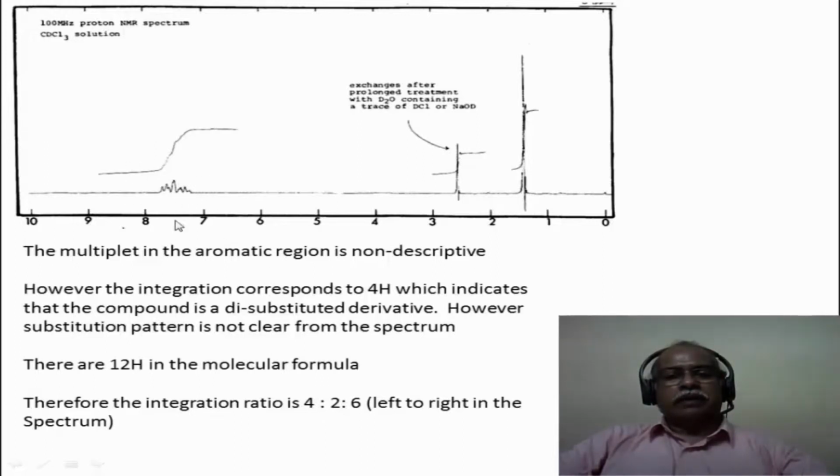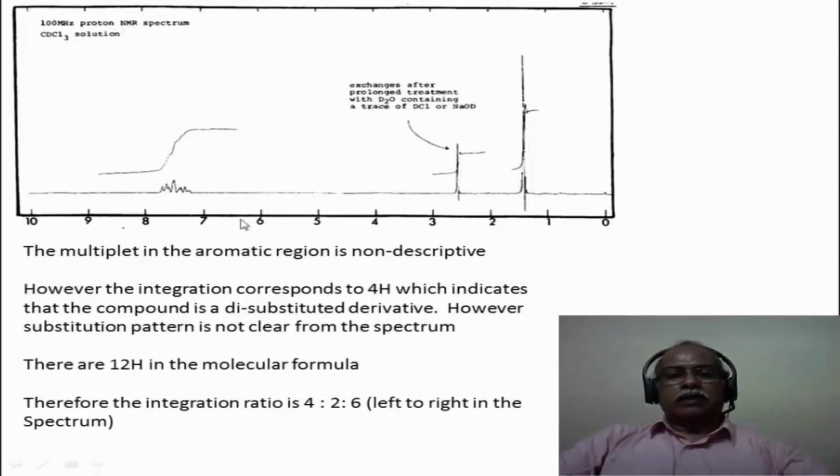The aromatic region is a non-descript multiplet. So one cannot figure out from the aromatic signals whether it is ortho-substituted, para-substituted or meta-substituted. The only conclusion we can arrive at from the aromatic pattern is that the hydrogen intensity corresponds to 4. The total number of hydrogens in the molecule is 12, so we now have to partition this integration for 12 hydrogens. If this corresponds to 2 hydrogen intensity and this corresponds to 6 hydrogen intensity, then this would correspond to 6 hydrogen intensity and 2 hydrogen intensity. This would essentially correspond to 4 hydrogen intensity.